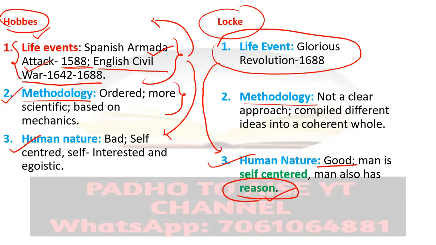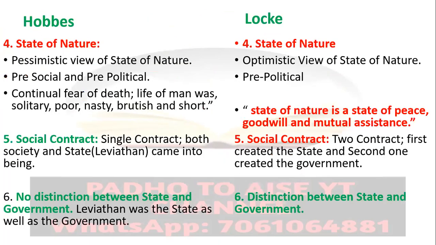On the other hand, many scholars point out that Locke did not have a clear approach, a clear methodology, and he just clubbed different methodologies, different ideas into a coherent whole. So there is no clear-cut approach or method which was actually taken by John Locke. Therefore, we could say here that John Locke is inferior to Thomas Hobbes in terms of methodology. So these are three differences.